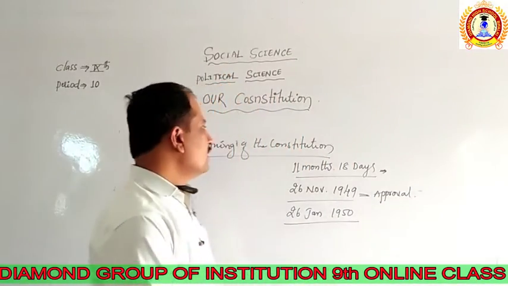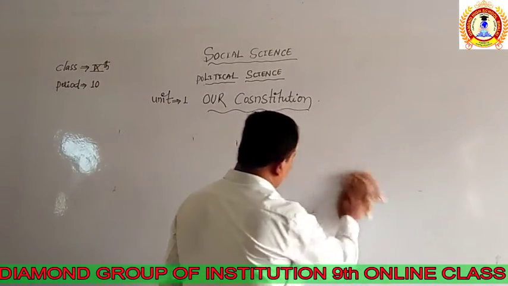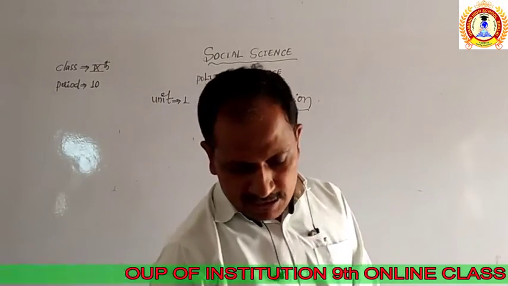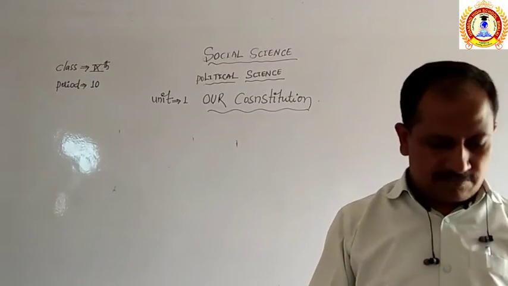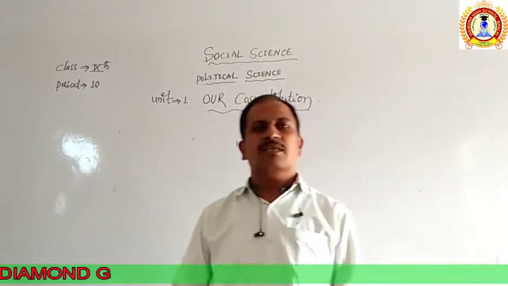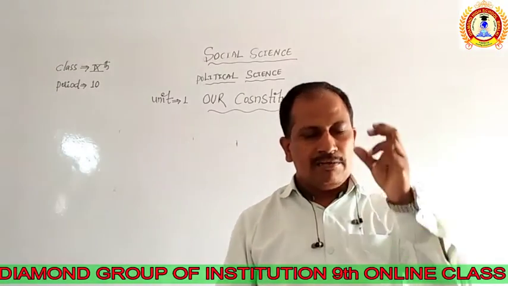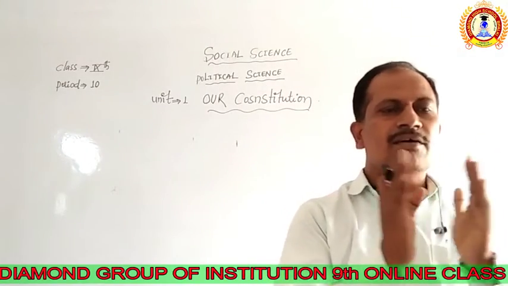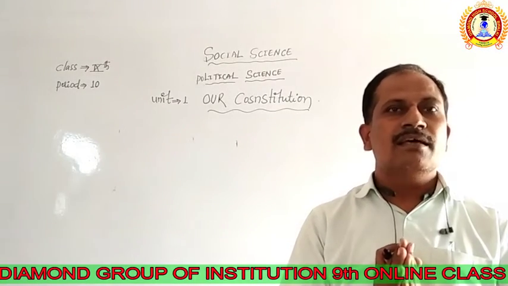The preamble to the Constitution is a very important part of this chapter. So what is the preamble of the Constitution? It means some principles should be followed before writing the Constitution. Take your textbook: on the front page we find the index.